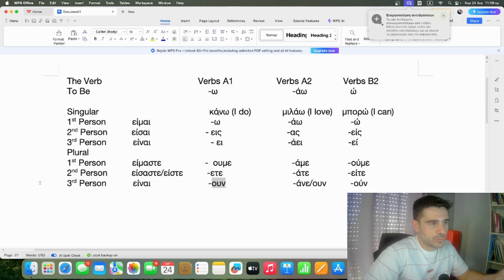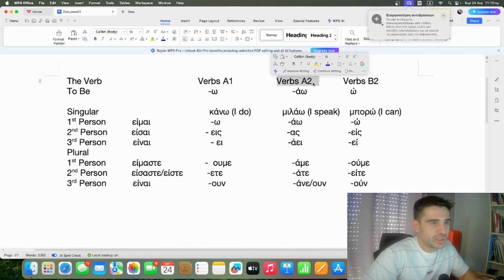For example, the same will apply on the verb παίζω, which means I play. Παίζω, παίζεις, παίζει, παίζουμε. Παίζετε, παίζουν. So if you remember those word endings here, you will be able to use all the verbs the way you want. Now, let's go to the verbs that have the word ending ao, to the A2 verbs.